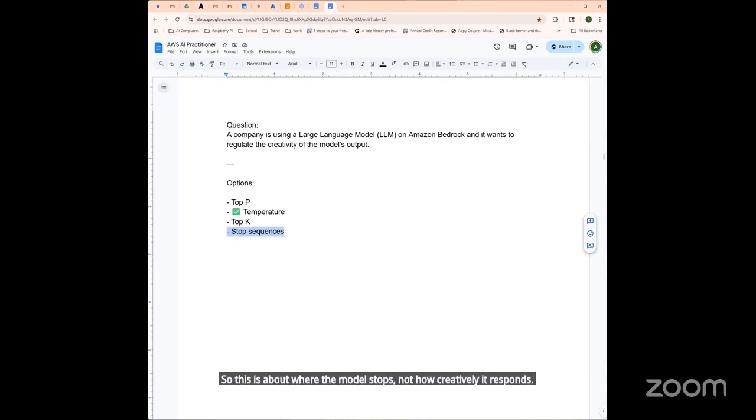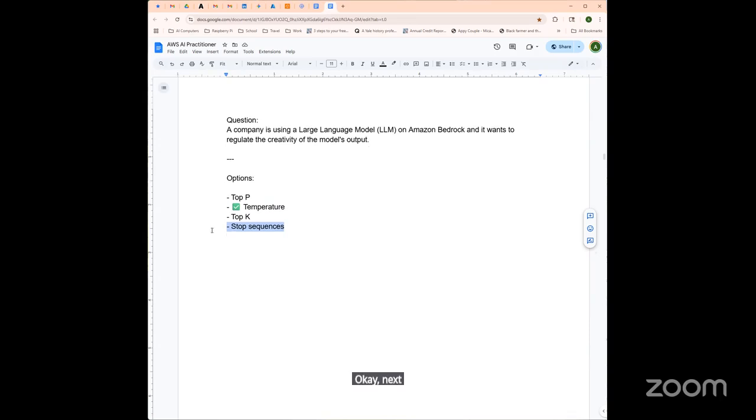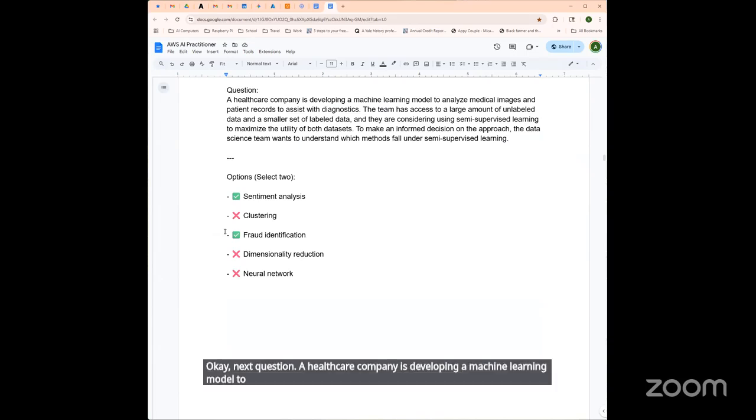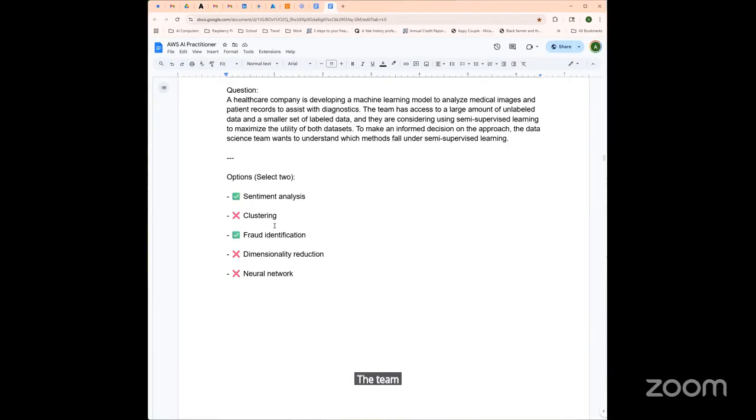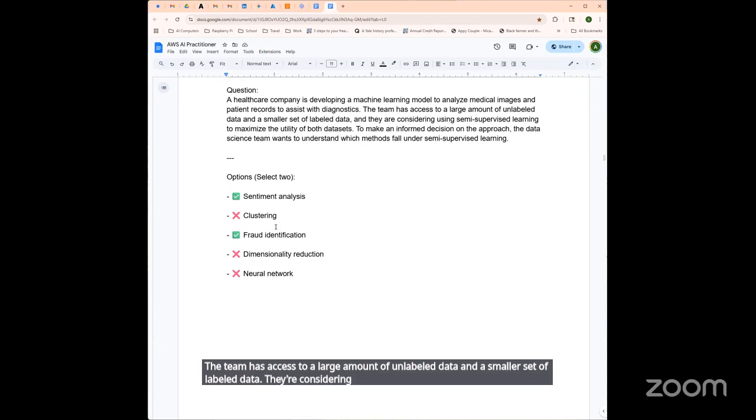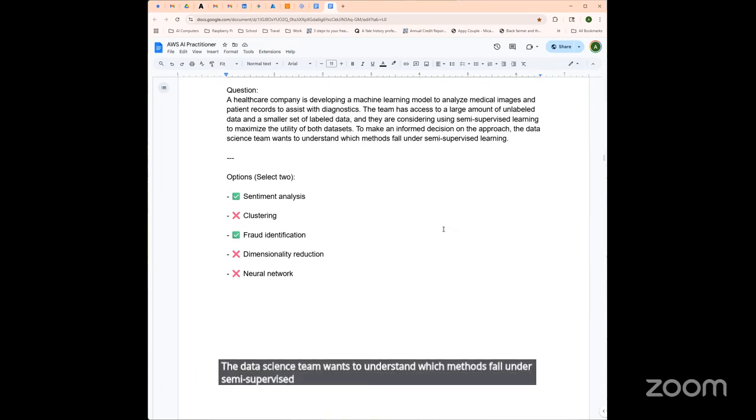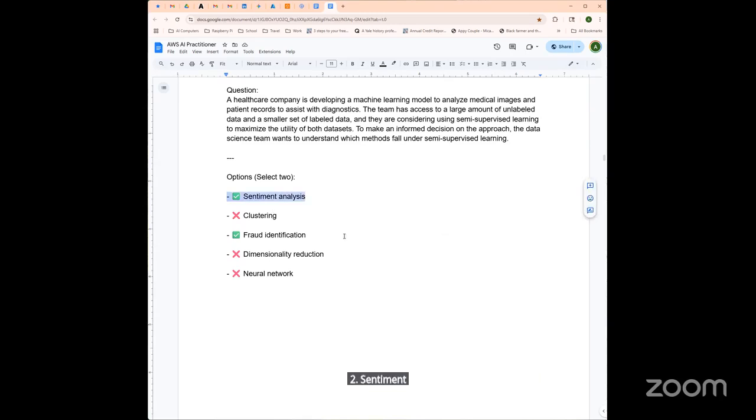Okay, next question. A healthcare company is developing a machine learning model to analyze medical images and patient records to assist with diagnostics. The team has access to a large amount of unlabeled data and a smaller set of labeled data. They're considering using semi-supervised learning to maximize the utility of both data sets to make an informed decision on the approach. The data science team wants to understand which methods fall under semi-supervised learning. Sentiment analysis and fraud identification. Why are these correct?